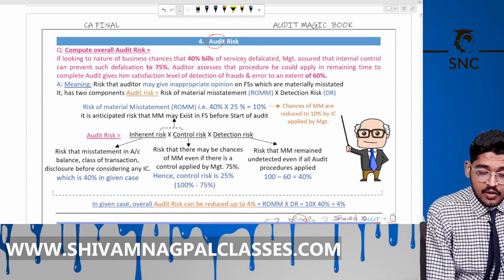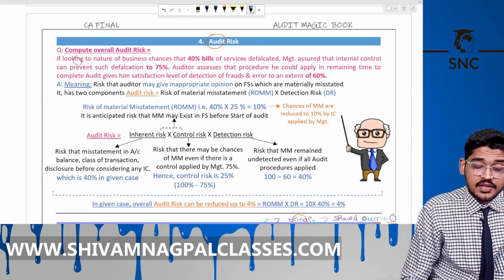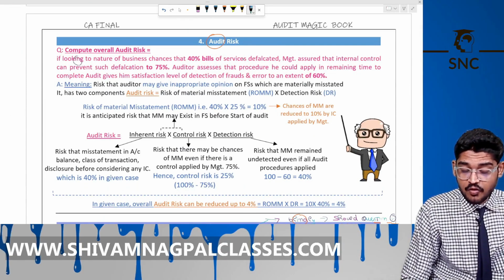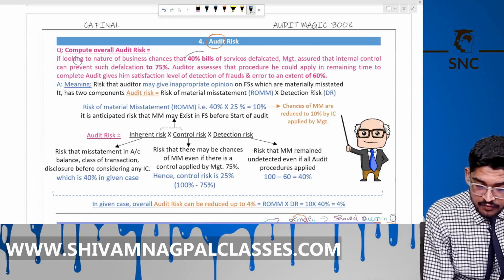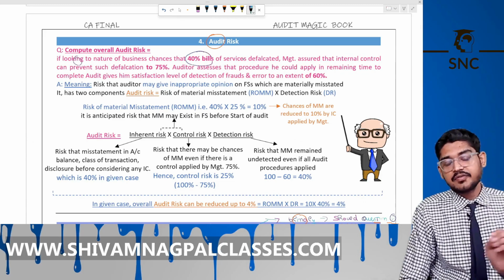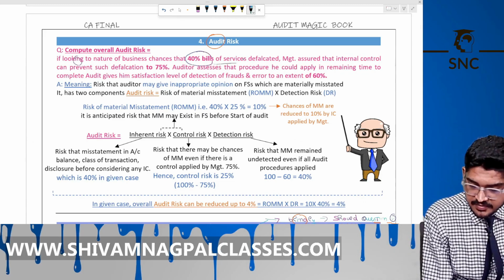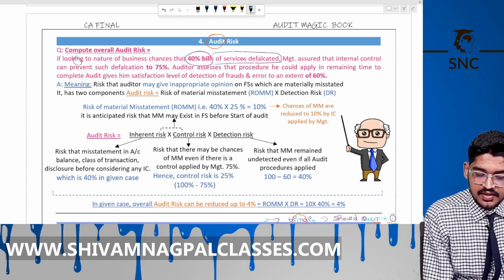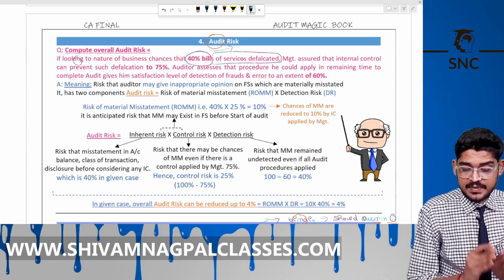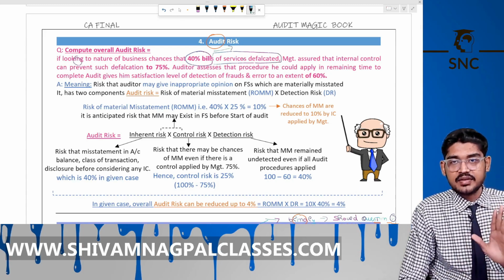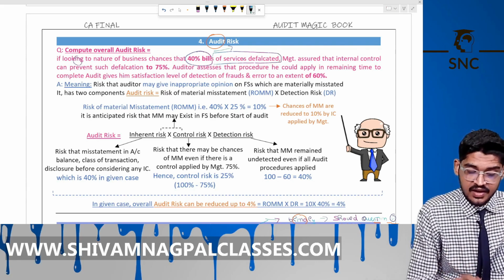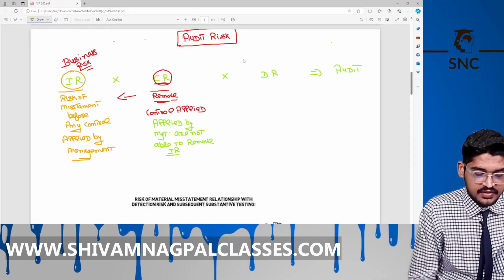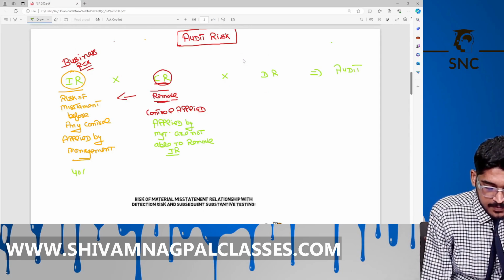Looking at the nature of the business, there is a chance that 40% of the bills of services are defalcated. This is the inherent risk in that business. These are the IR. This is 40% in our case.